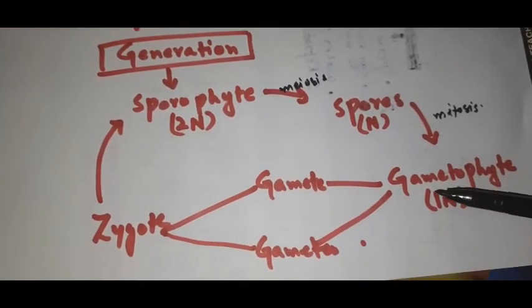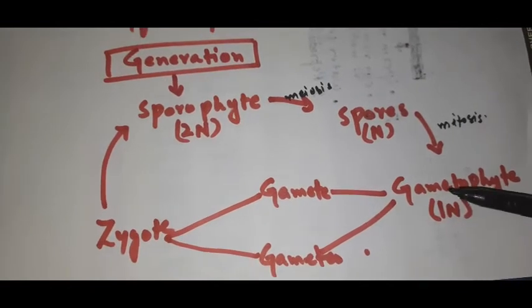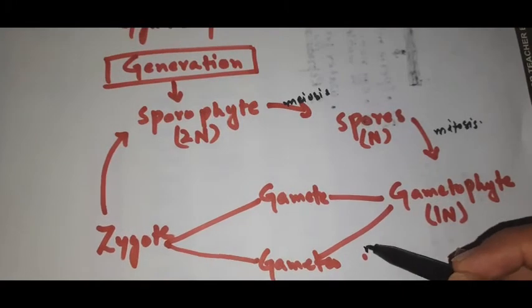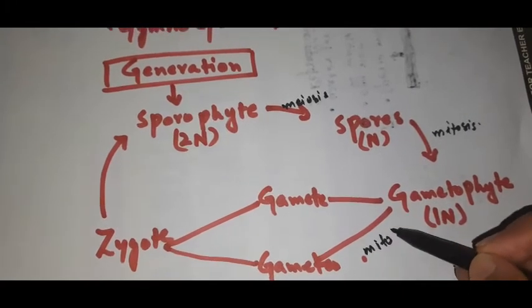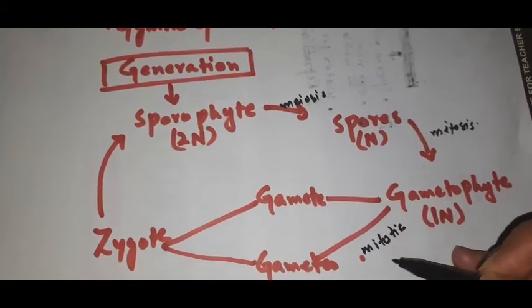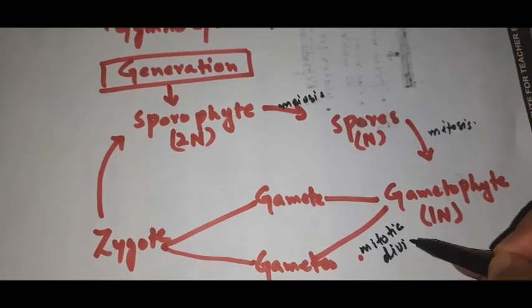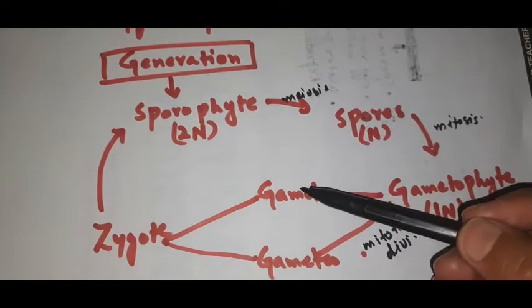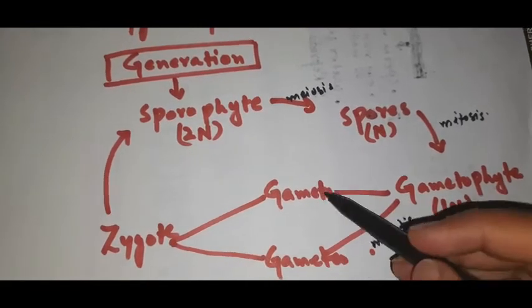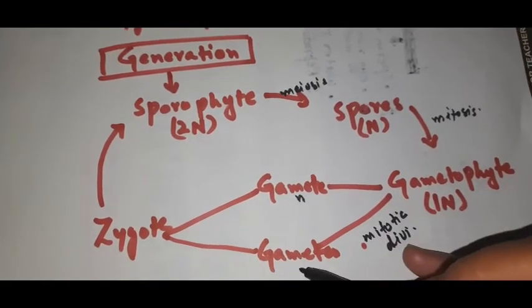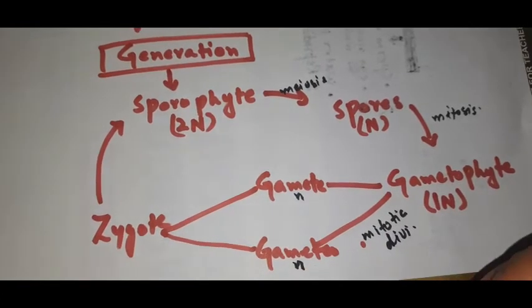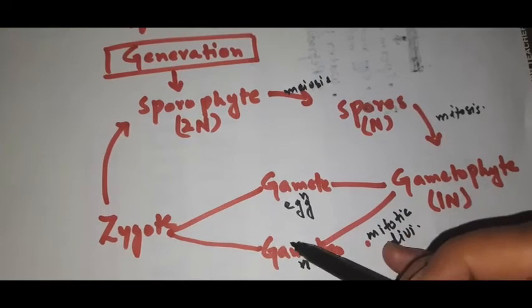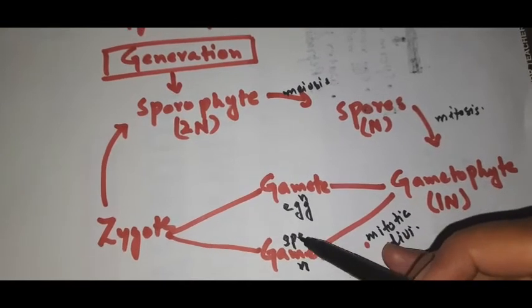Now this gametophyte again undergoes division, a mitotic division. Which sort of division? Mitotic division. And they produce two types of gametes, the male gamete and the female gamete. They are haploid in nature, right? So, for example, we have egg, and for example, we have sperm.